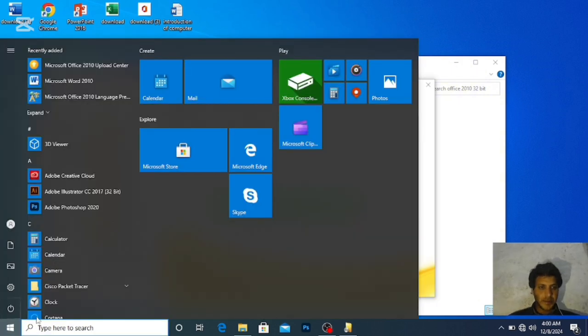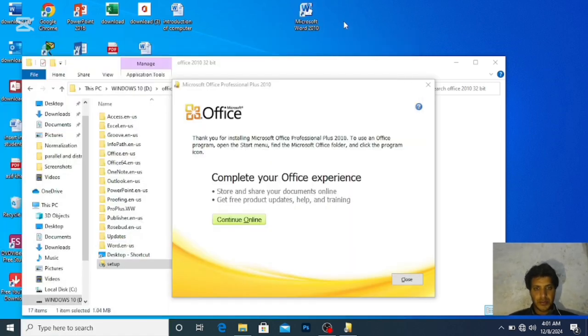Now you can see here the installation is completed. Microsoft Word 2010, Microsoft PowerPoint 2010, Microsoft Office Manager. You see all the applications here. And now you can place them on your desktop. The method is: left-click and drag to your desktop. Yes, you see here.